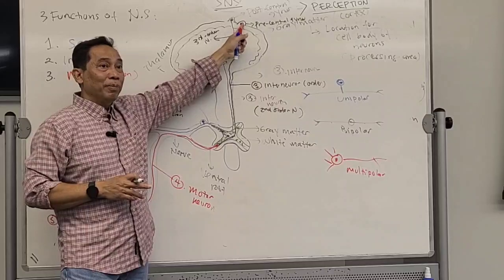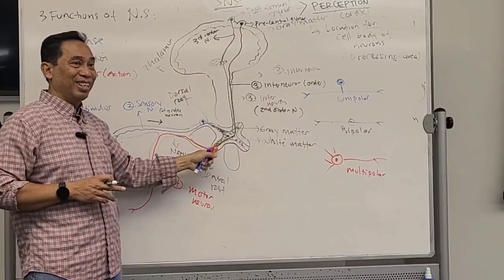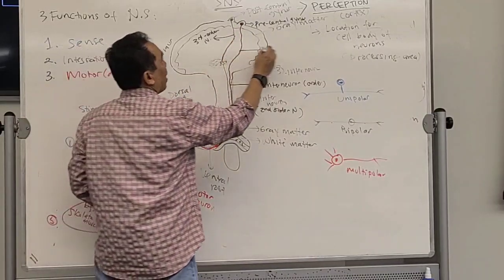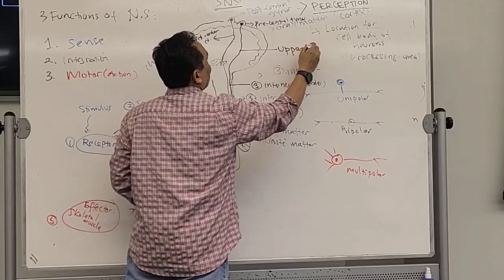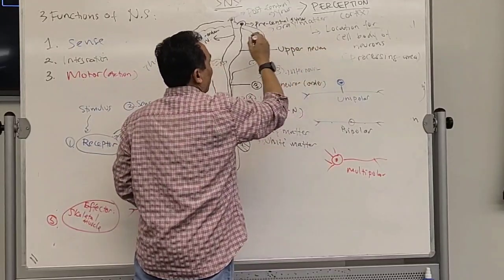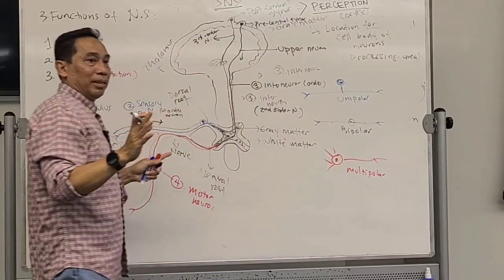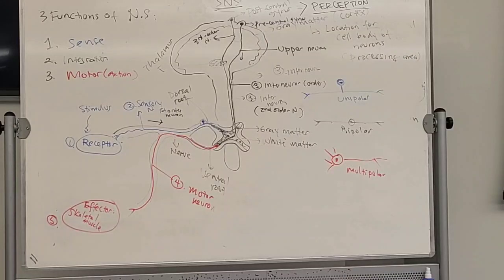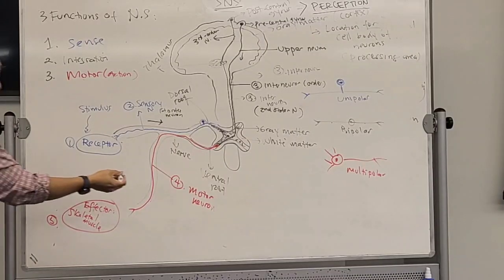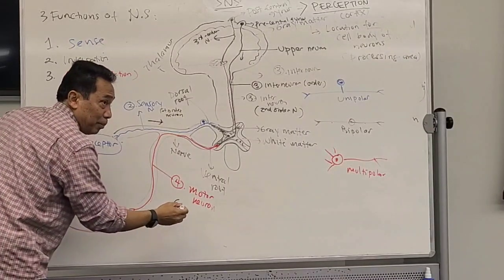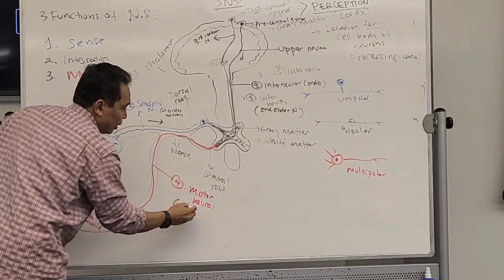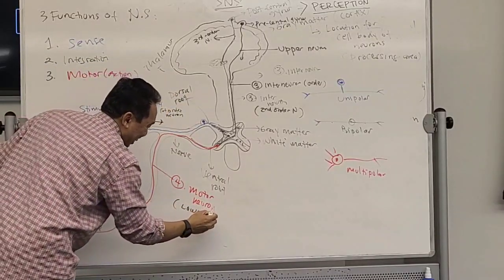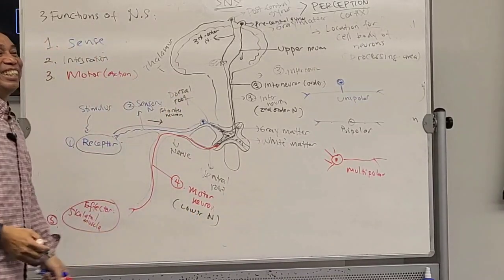The one coming from the precentral gyrus to the spinal cord. This one is called the upper neuron, going from up to down. Are you with me? The red one over here, the motor neuron, becomes what? What is the opposite of upper? Lower neuron.